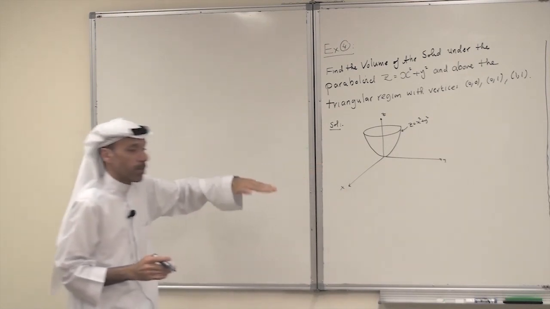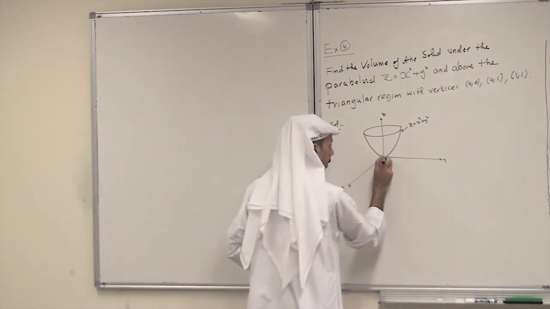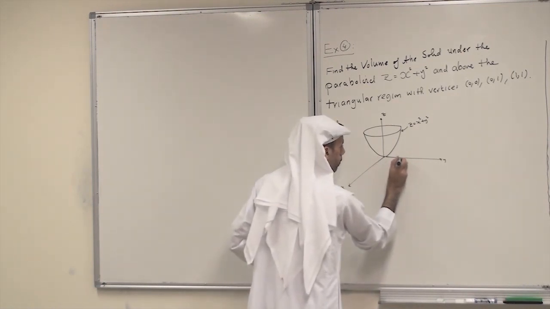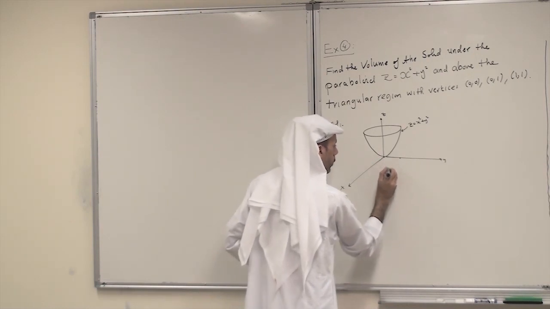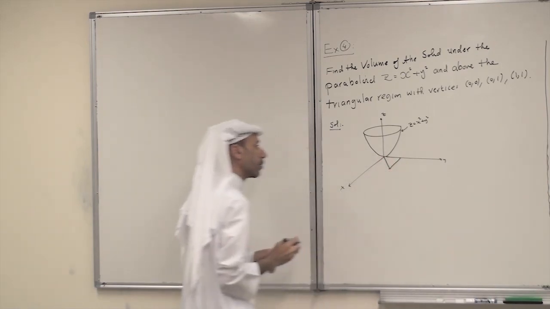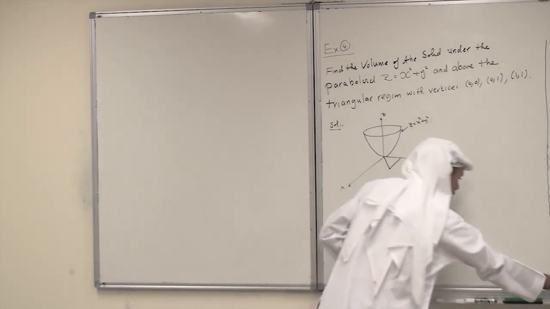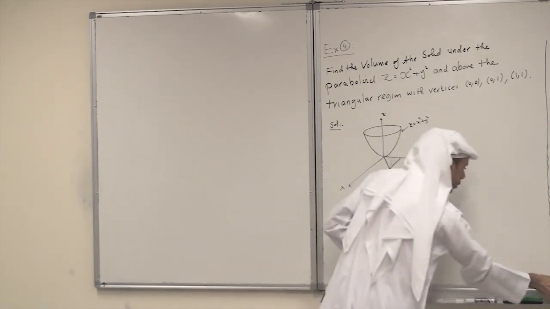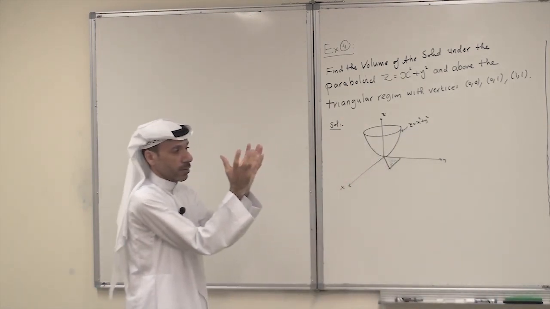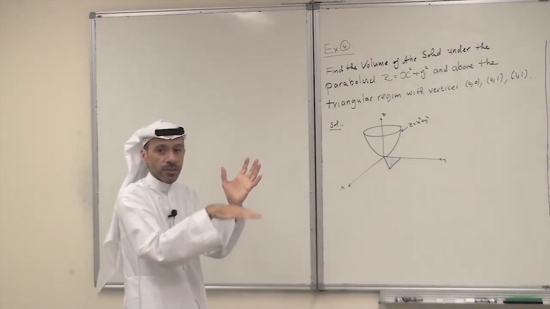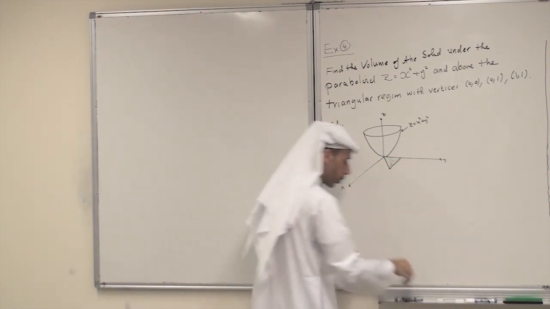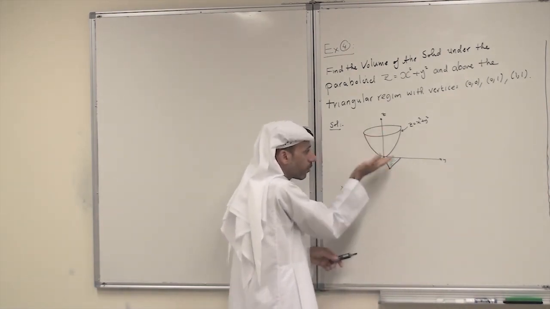Okay, so under the paraboloid and above the triangular region with the vertices (0,0), (0,1) and (1,1). So it is now in the xy plane. In the xy plane I have (0,0), (0,1), and (1,1). So this is the region here. So I have a paraboloid, and then I have a region in the first quadrant of the xy plane. And I need the solid below the paraboloid and above the triangular region.